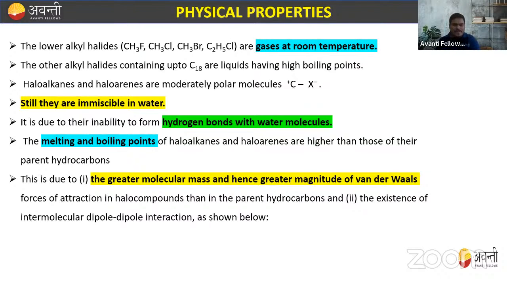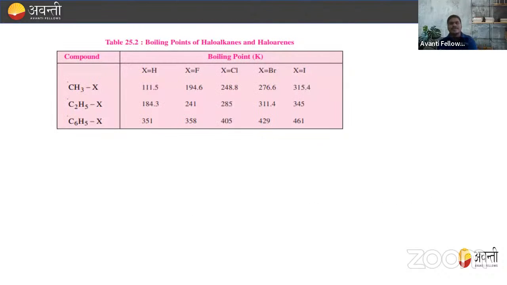Why are they more, beta? Because they have more molecular masses as compared to the alkane, right? So the greater molecular masses and hence greater magnitude of the van der Waals forces of attraction in halo compound than it is in parent hydrocarbon. Or we say the existence of intermolecular dipole-dipole interaction as shown below. So this too might be the reason.